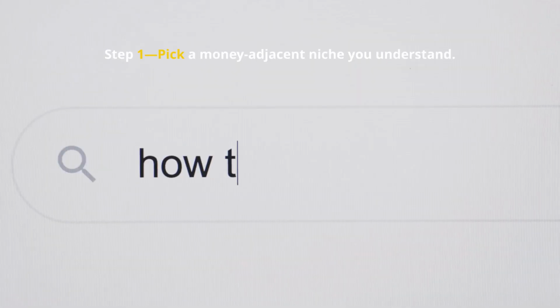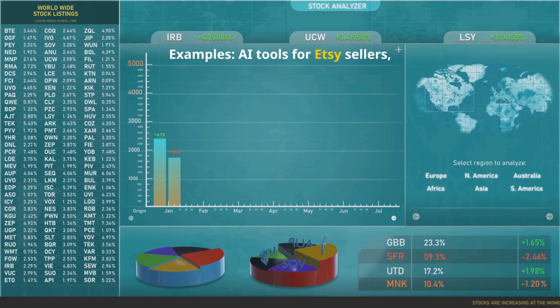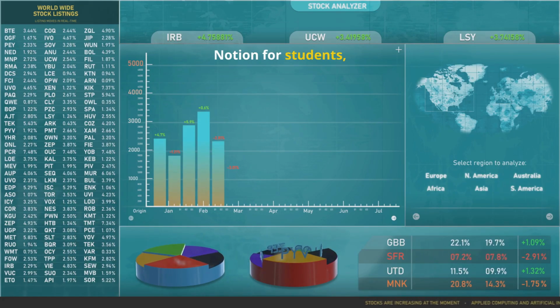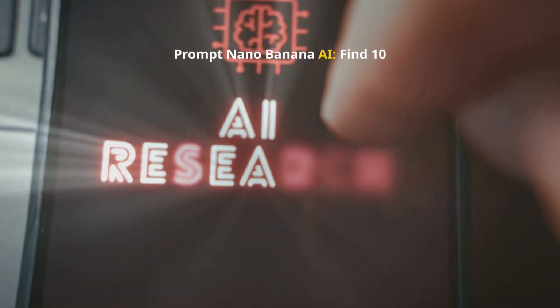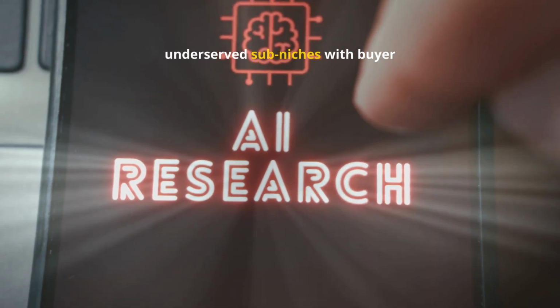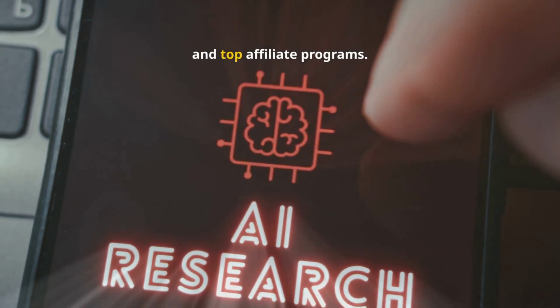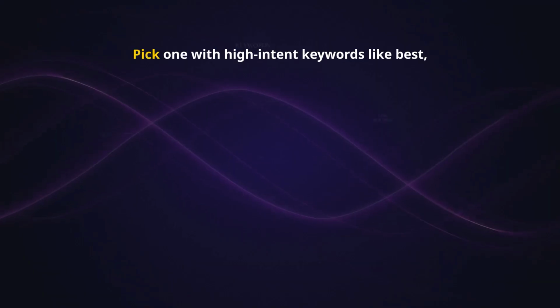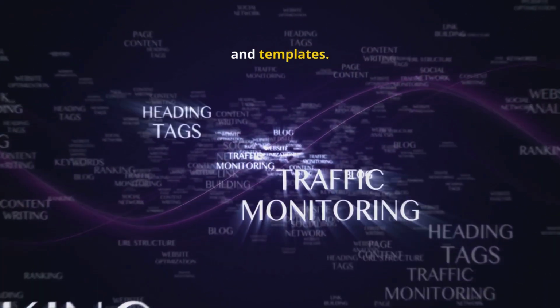Step 1. Pick a money-adjacent niche you understand. Examples: AI tools for Etsy sellers, Notion for students, budget travel hacks. Prompt: Nano Banana AI. Find 10 underserved sub-niches with buyer intent. Include pain points, keywords, and top affiliate programs. Pick one with high-intent keywords like best, versus, review, and templates.